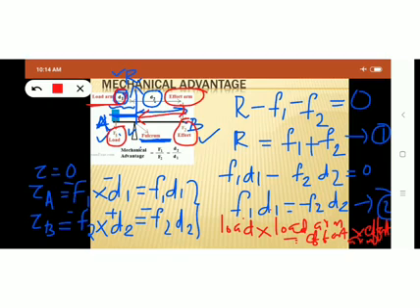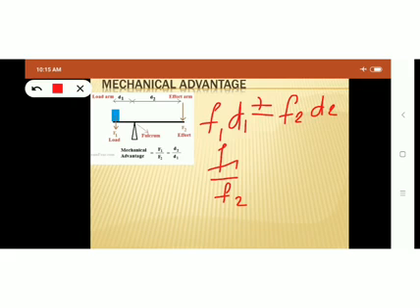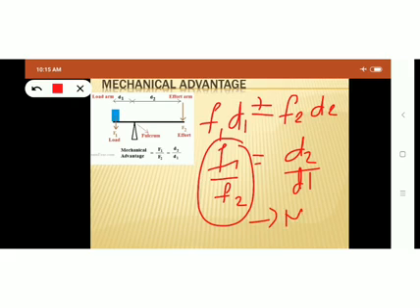Okay, then the ratio F1 by F2 is called mechanical advantage. So what is F1 by F2? We got the relation F1 D1 equal to F2 D2. So F1 by F2 is equal to D2 by D1. This ratio F1 by F2 is called mechanical advantage. Okay, the ratio F1 by F2 is called mechanical advantage.